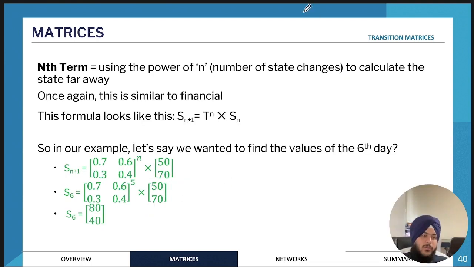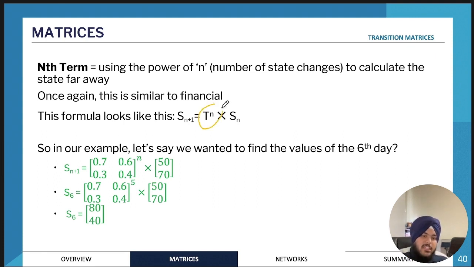And for that, we would use the nth term rule. So it's very similar to financial maths. It's really hard to use recurrence relationships if you were to, for example, predict the number of people after 50 days, because then you would need to find the first one, the second one, the third one.